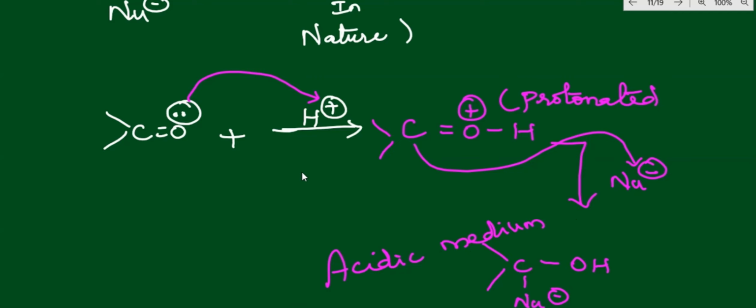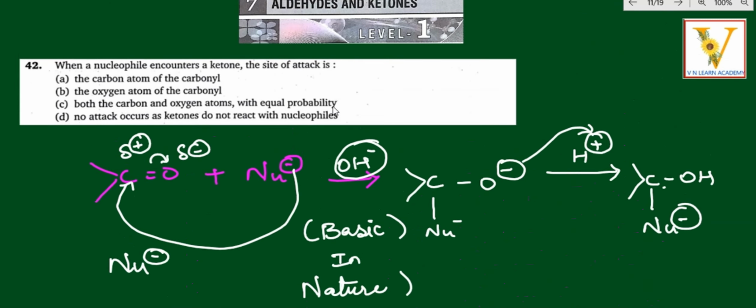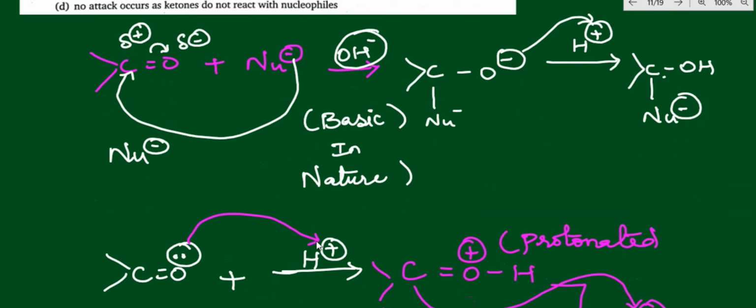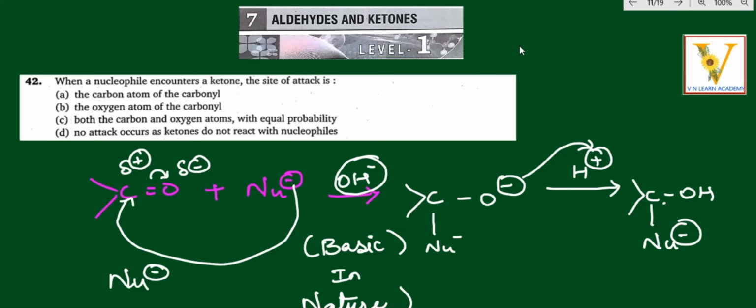So whether it is acidic or basic in nature, only the carbonyl carbon is active to get the hit. In the acidic case, the lone pair of electrons is attracted towards the H plus ion, whereas the basic case is the nucleophilic attack, the nucleophilic addition reaction, ANR, meaning nucleophilic addition reaction. It attacks the carbon atom of the carbonyl group. This OH minus ion will be attracted towards the carbonyl carbon, not the oxygen atom. Carbon atom of the carbonyl, I just mentioned the carbonyl carbon, right? I hope you got the clarity.